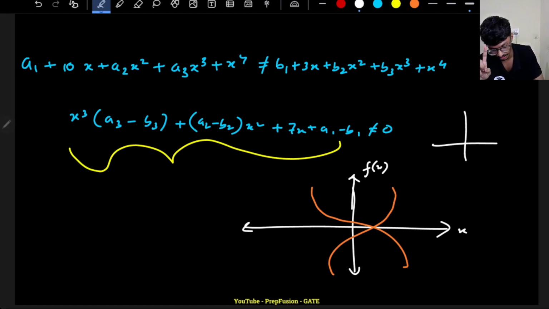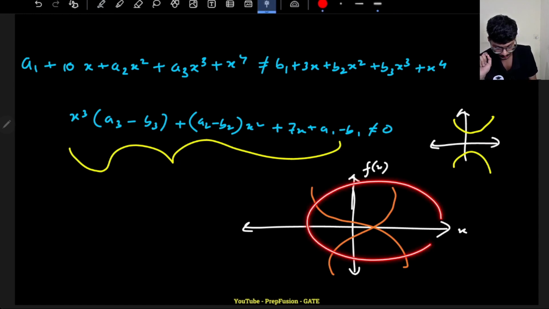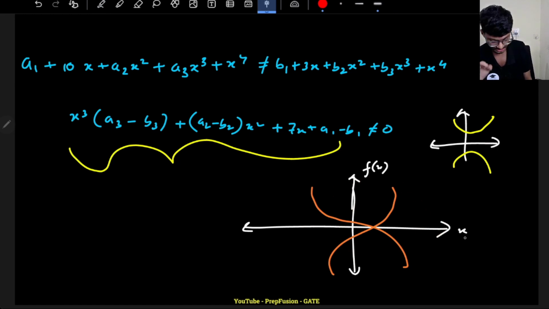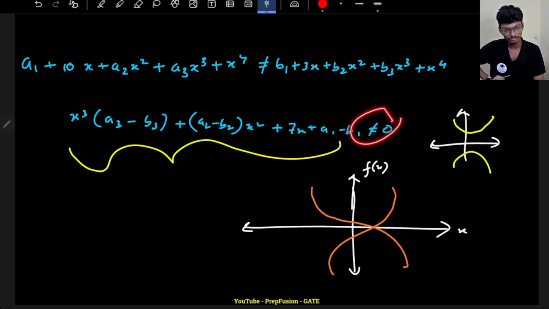If you remember, for a quadratic function there can be cases where it does not have any real roots, because it does not cross the x-axis. But if it is a cubic, it must cross the x-axis. Crossing the x-axis means that f of x must be equal to 0. But here is what they are telling me: it is never equal to 0. F of x is never equal to 0. Is it possible for a cubic?